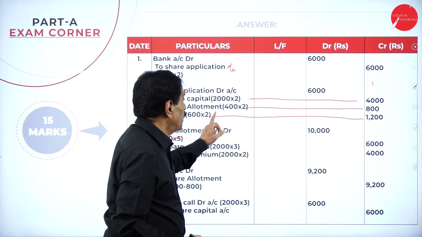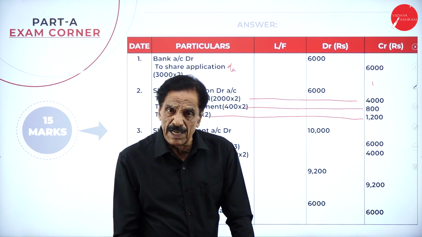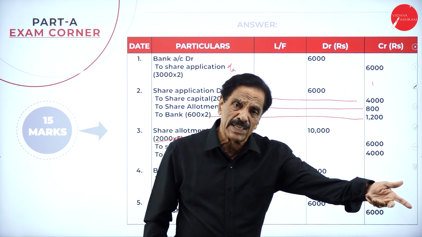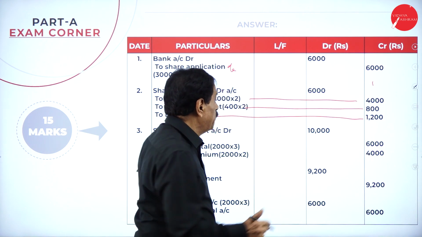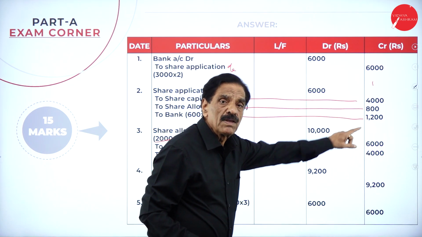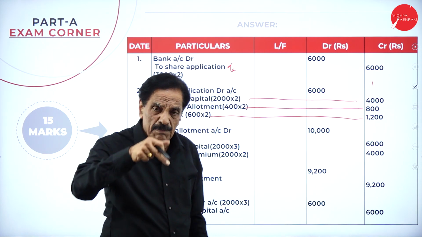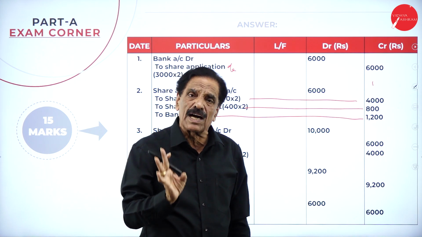What's the entry? What's the common entry? Bank account debit to share application, to share capital is a common entry. Here, bank account debit 6,000 to share capital account. How much? What is the common entry? Bank account debit to share application account, debit to share capital account.